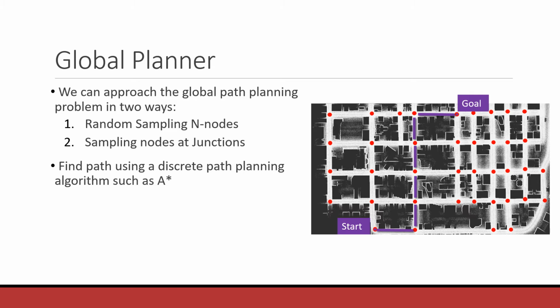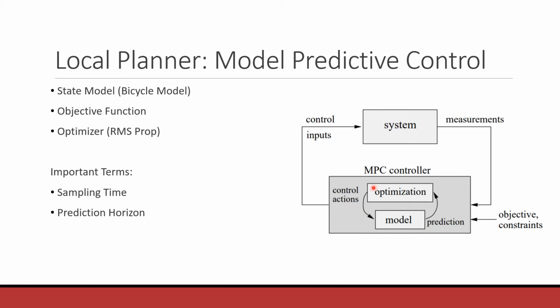For the purpose of this project, we have assumed that A star returns these goal nodes along with the orientation desired at each goal node. Now let's move on to the local planner. The global planner has provided the desired goal states. We need a local planner to ensure we reach our goal nodes. Here we opted for model predictive control.